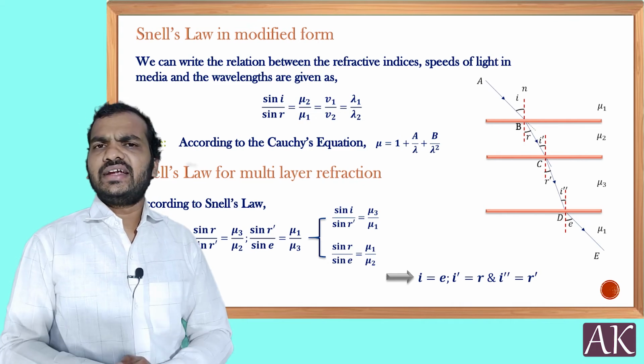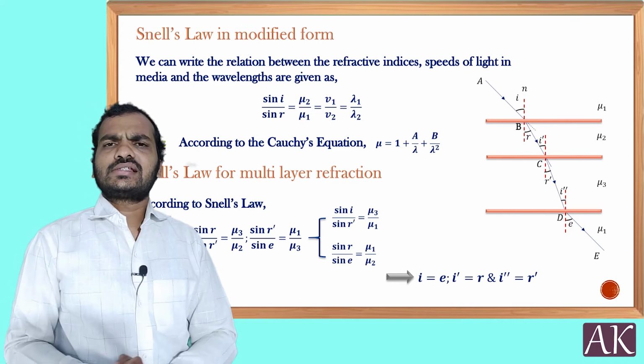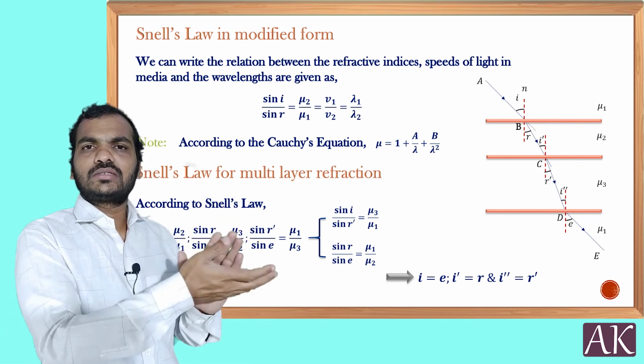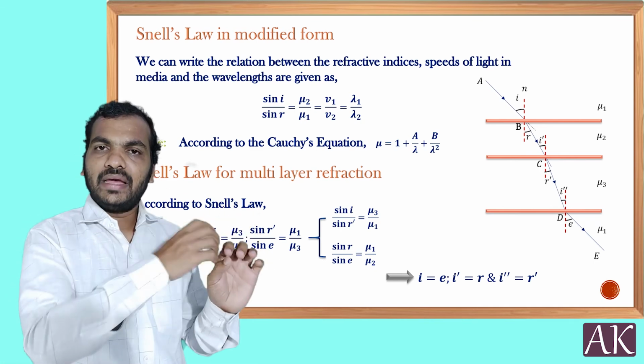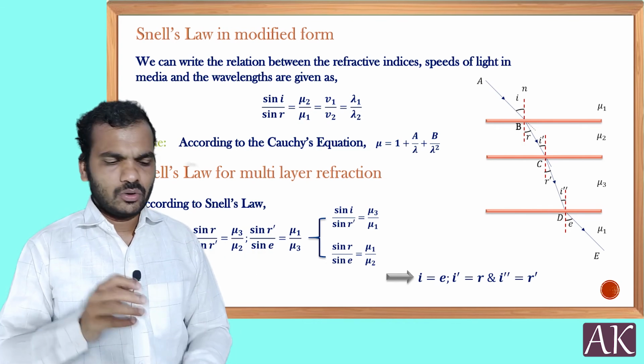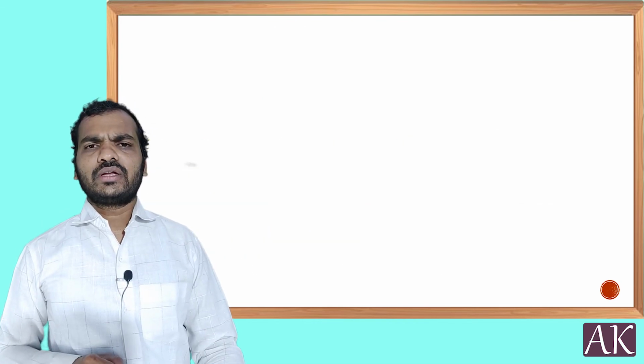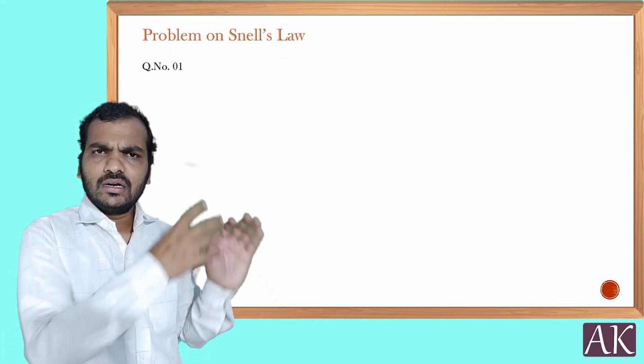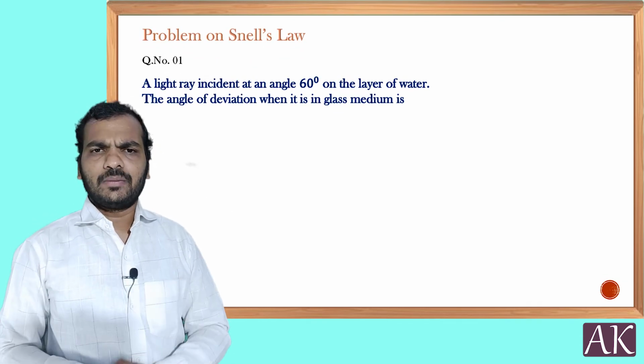So this is the idea, and clearly Snell's law you can write: sin i by sin r is equal to a constant for each particular interface or pair of materials you consider. This is Snell's law. Let us see a problem on Snell's law. I hope the theory part is clear, and now we'll see a problem here.